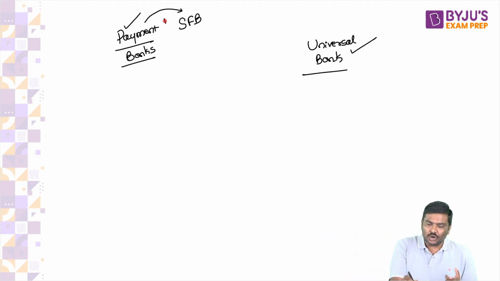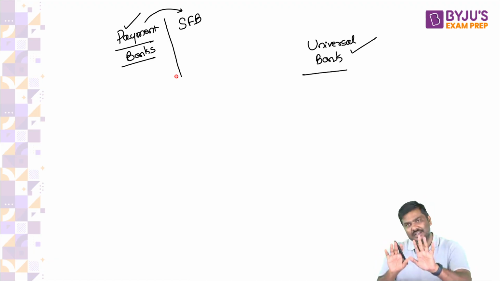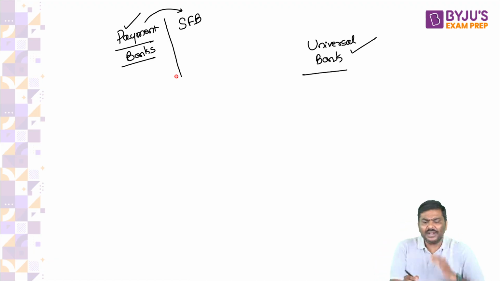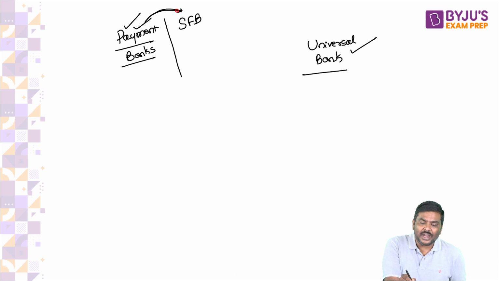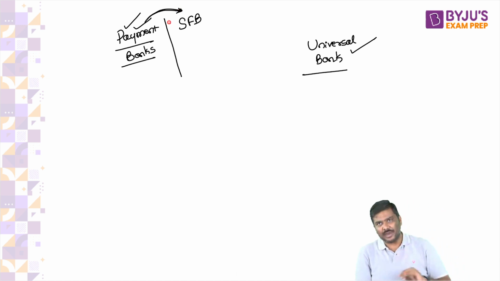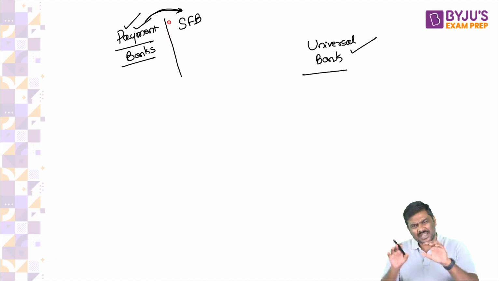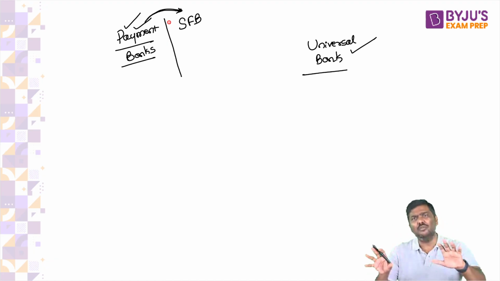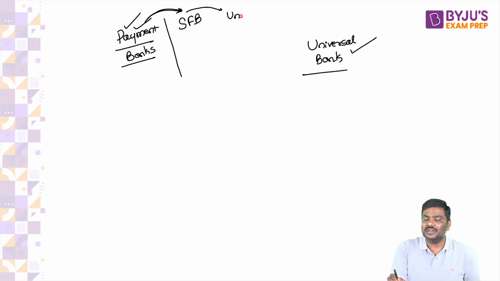Right now, you do not know what is the difference between SFB and a payment bank. Please don't worry, you will understand it. So first, operate as a payment bank, earn profits, become sustainable. Then I will ask you to get converted into a small finance bank. And once you operate as a small finance bank, become sustainable, have a very good model, you know how to operate a bank now, then I might ask you to convert into a universal bank.